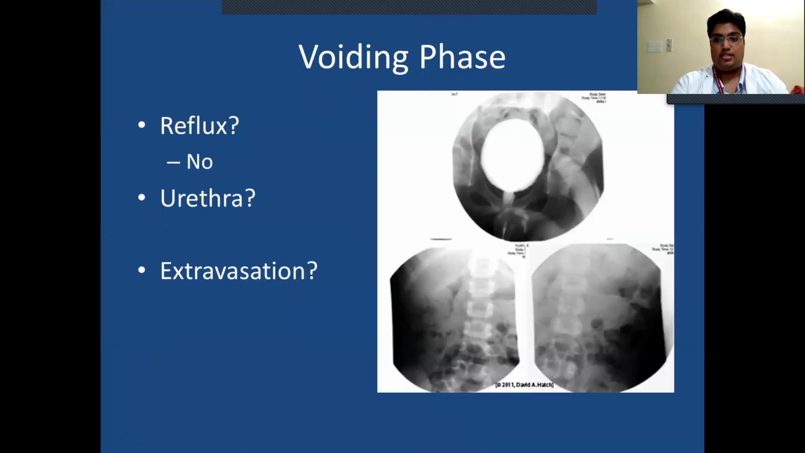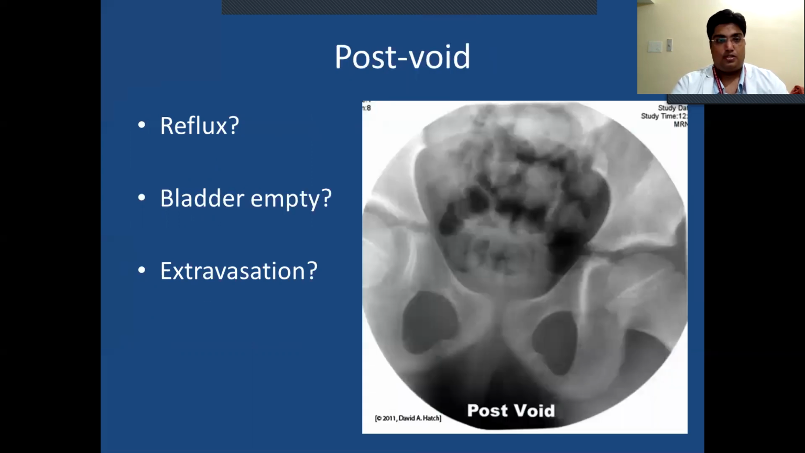Voiding phase: reflux, there is none. Urethra, it is normal. Extravasation, no. Post-void: reflux, no. Bladder empty, yes. Extravasation, no. Normal VCUG.